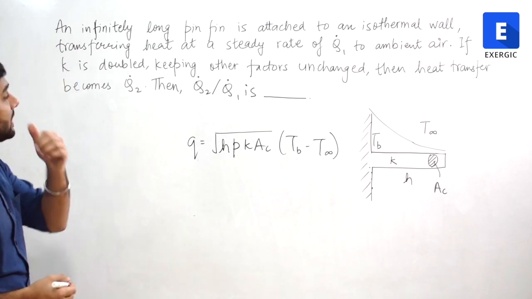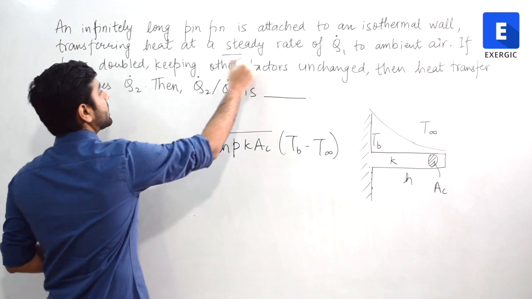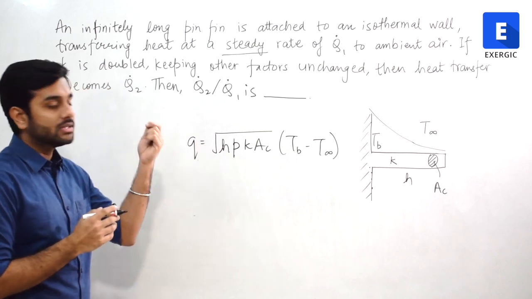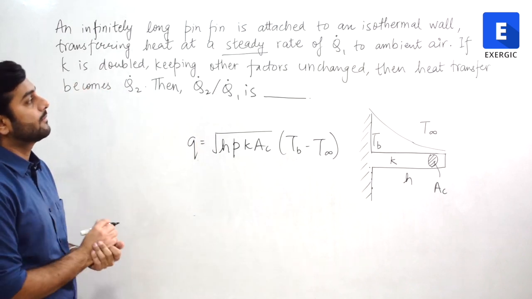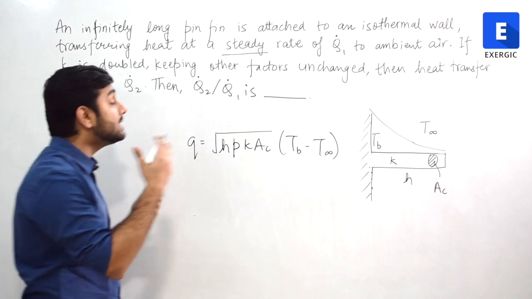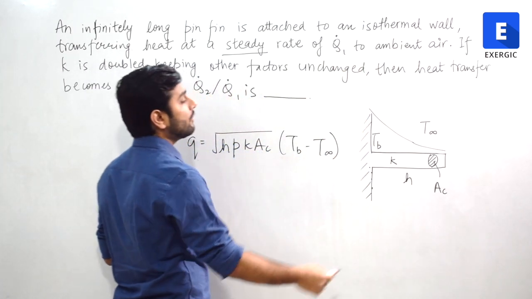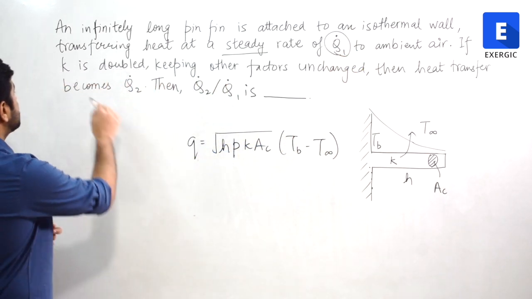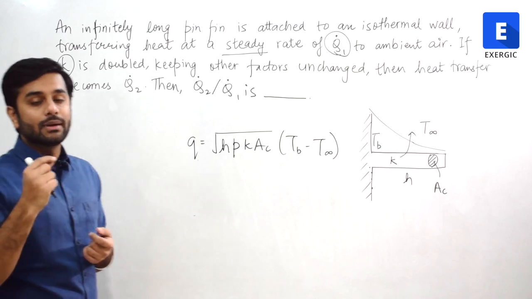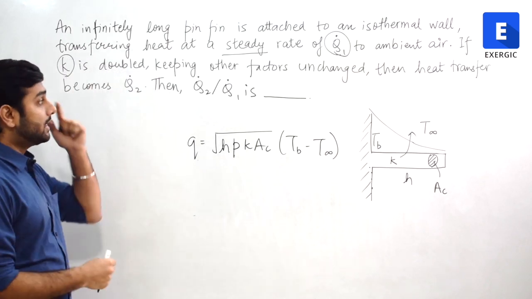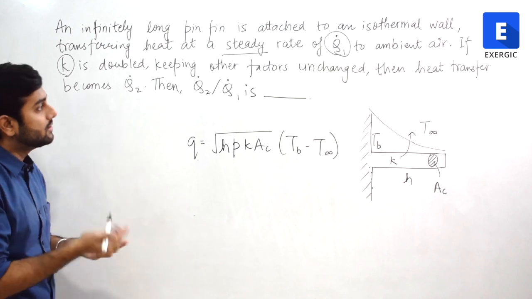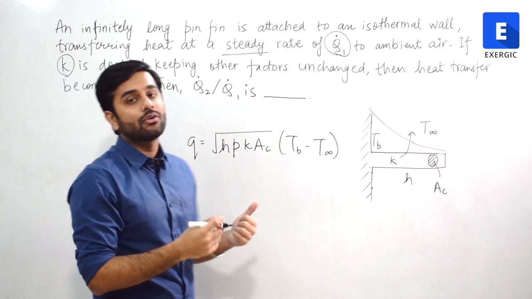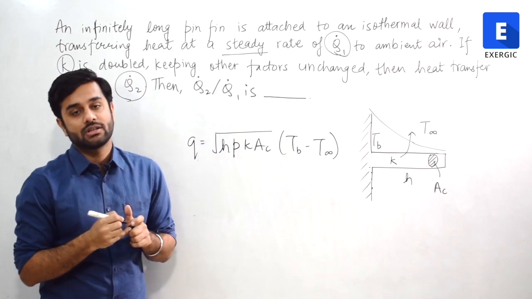Extremely easy. Transferring heat at a steady rate. So clearly it's a case of steady state heat conduction from the fins, the same case that we have been discussing. And it is releasing the heat away from the fin at a rate of Q1 dot to the ambient air. If K, the thermal conductivity of the material of the fin, is doubled, keeping the other factors unchanged, then heat transfer will become Q2 dot. What will be the ratio of the new heat transfer rate to the initial heat transfer rate?